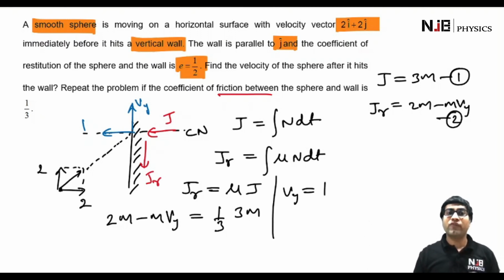And therefore, the final velocity of the particle after the collision is going to become -i + j. So this is how you solve problems on oblique collision that involve rough surfaces.